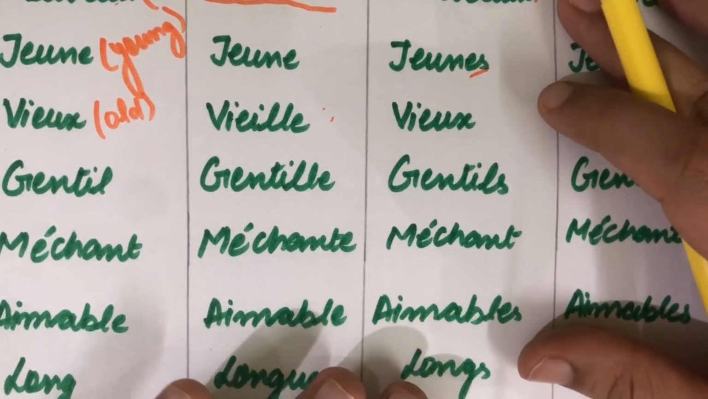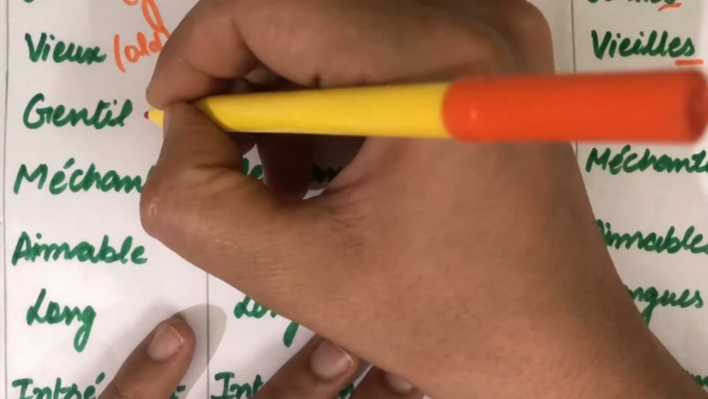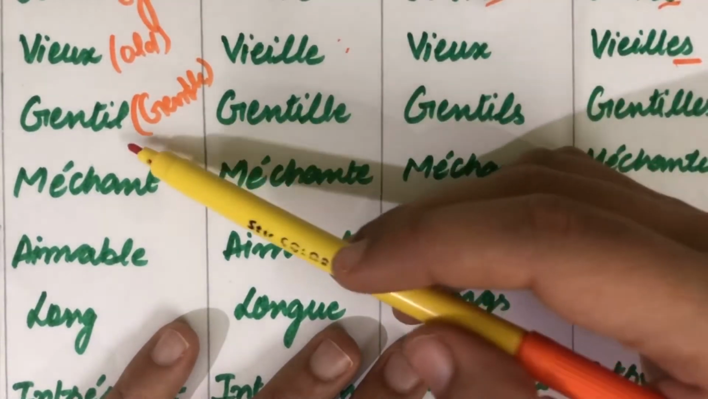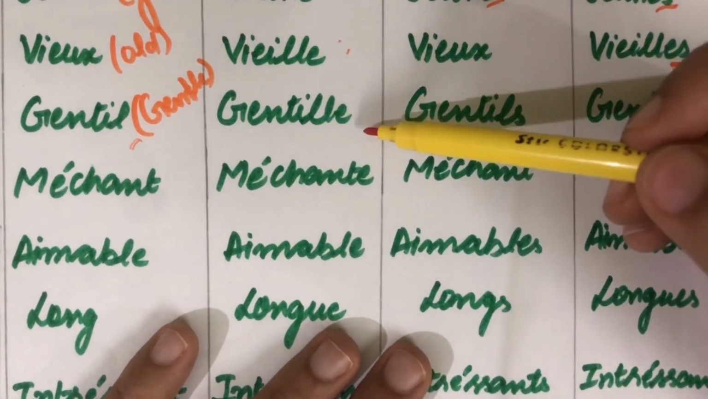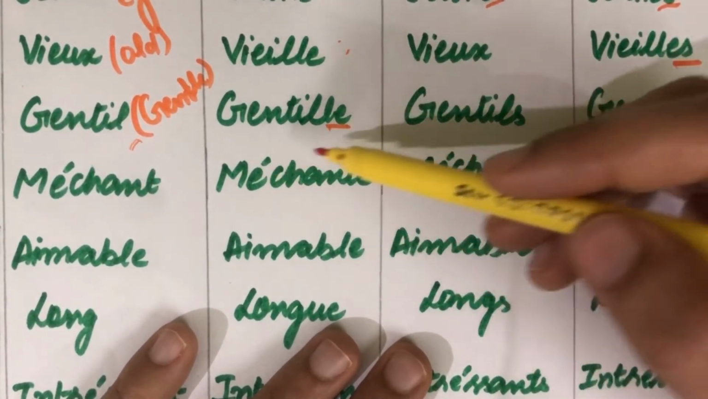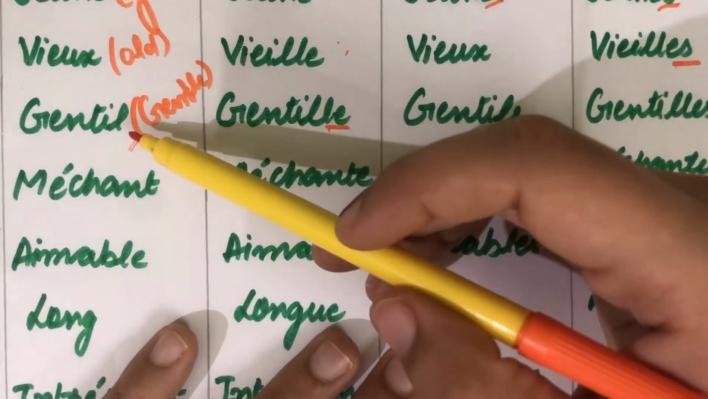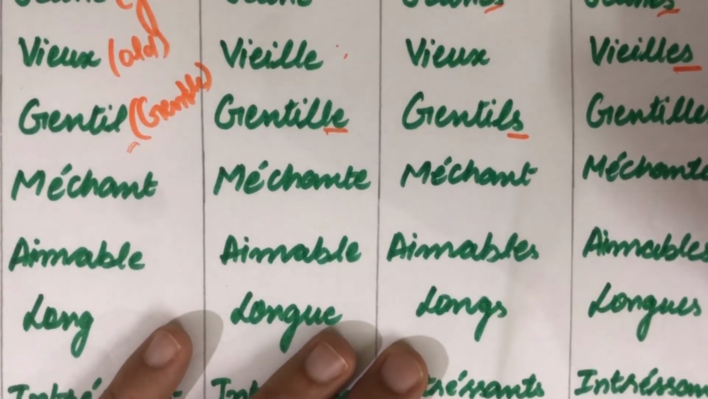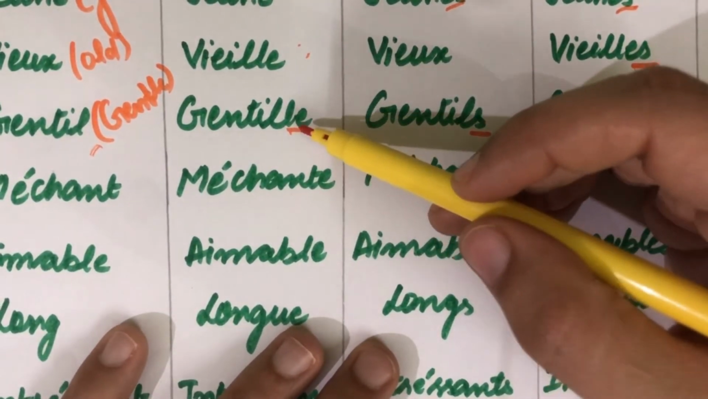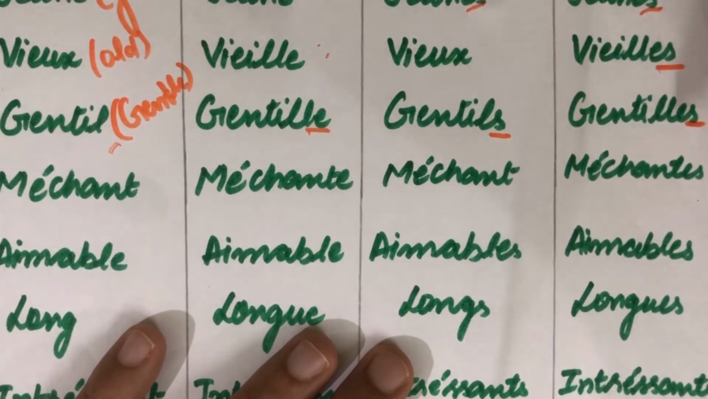Okay, next is gentil. Gentil, someone who is gentle. Okay, so we use gentil. Okay, and for feminine an l and e is added and it becomes gentille. And for masculine plural an extra s is added to what we have for the masculine, and for feminine plural an extra s is added to what we have for the feminine. Okay, and accordingly it becomes gentil, gentille, gentils, gentilles.